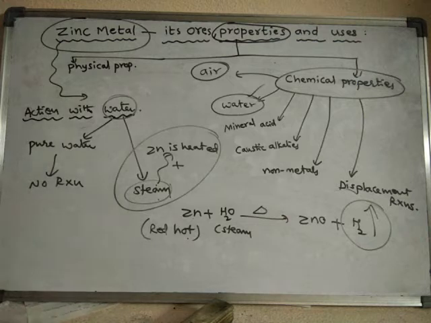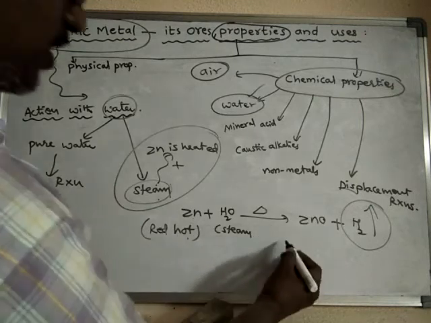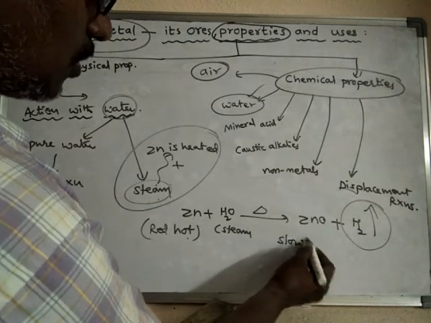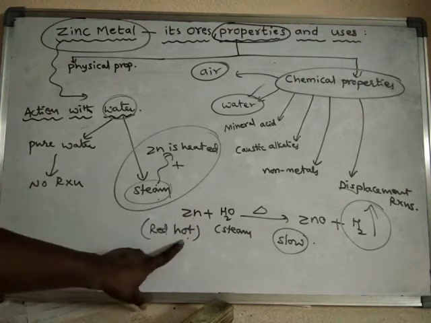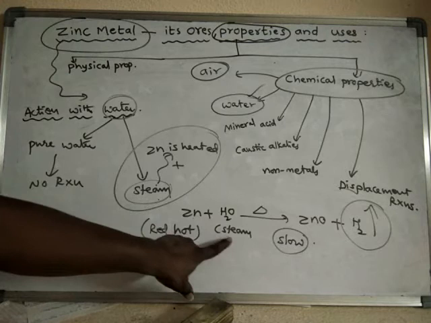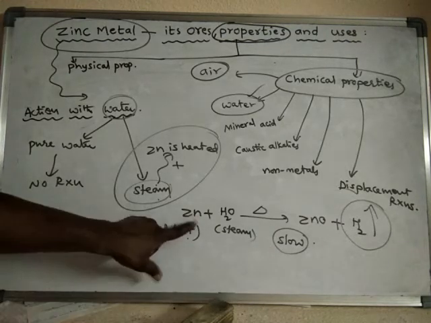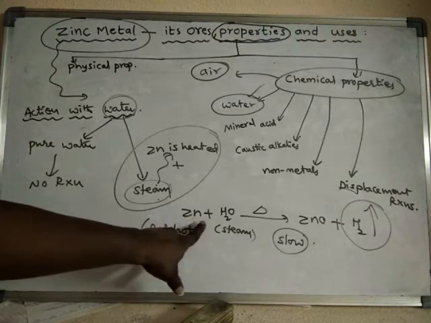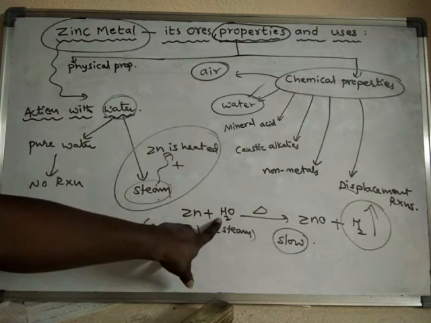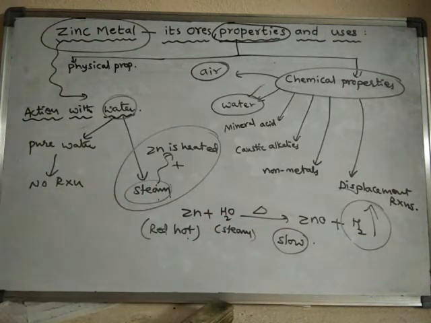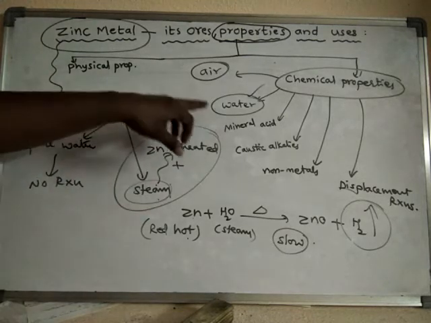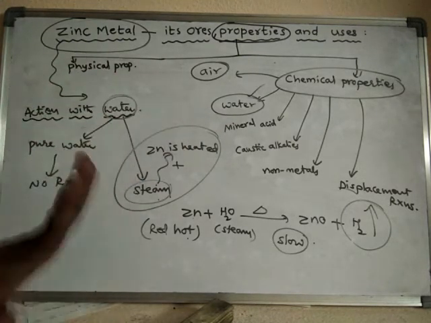Hydrogen gas is liberated. So this reaction is a slow reaction. Slowly the hot zinc will react with the steam. When steam is passed over the hot zinc, slowly zinc will react with the steam, and it liberates hydrogen gas, and finally zinc oxide is left over. Okay, in this way the reaction of zinc metal with water can be discussed.